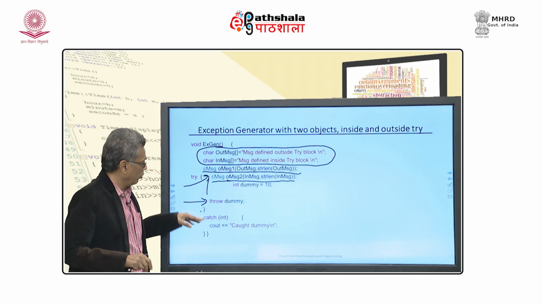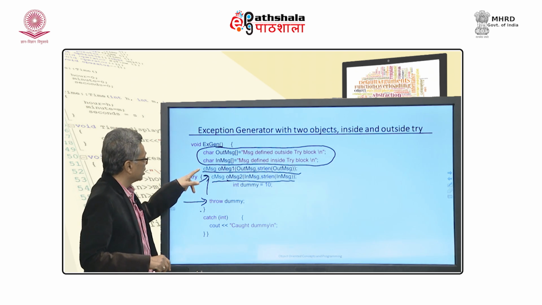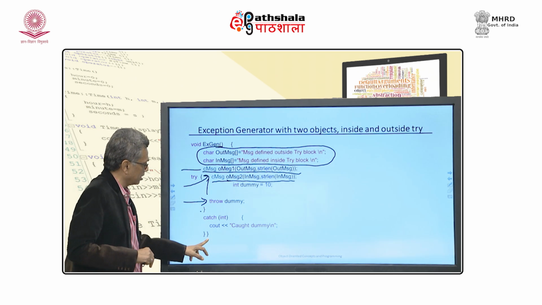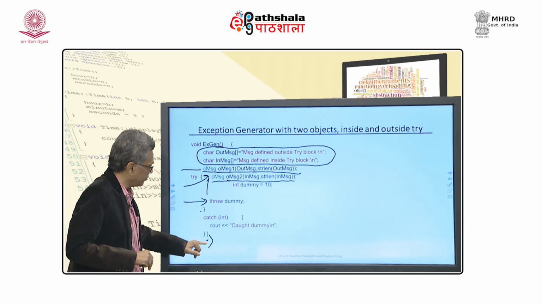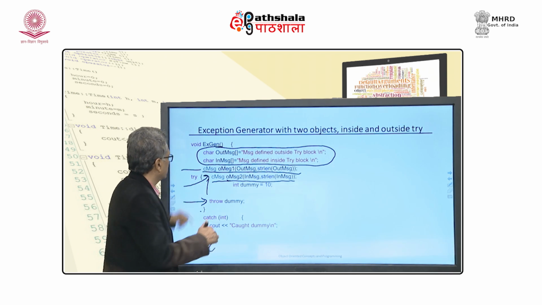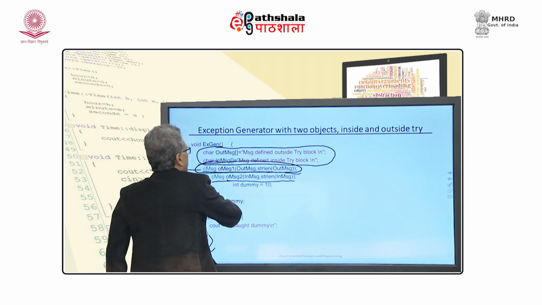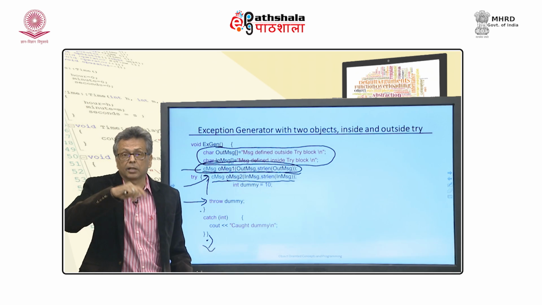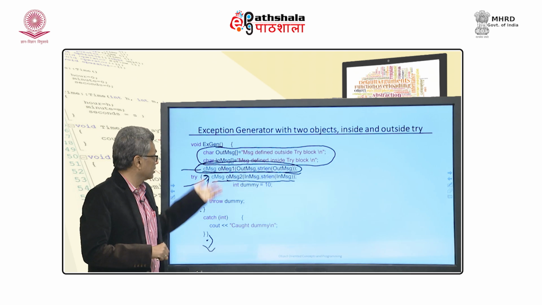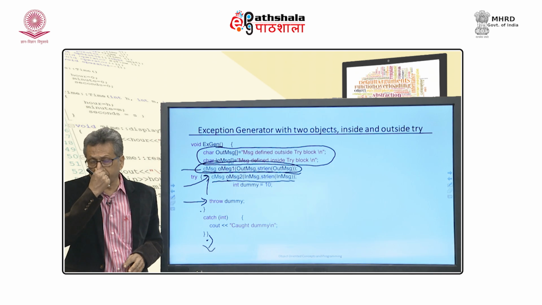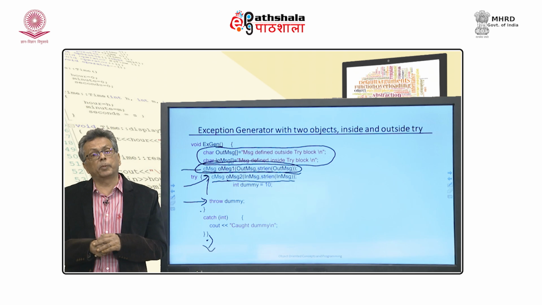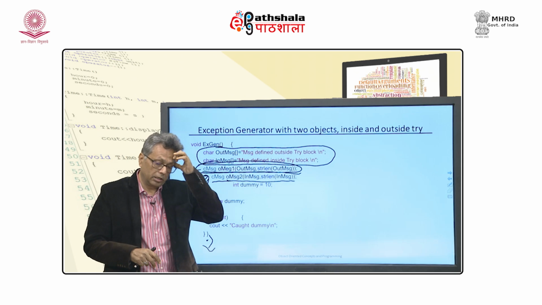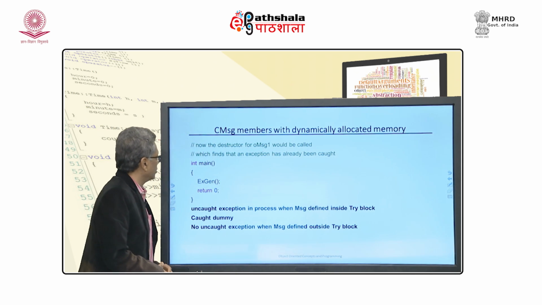Okay. When you come out of try, your exception generation function also gets over. When you come out of that function, this particular object will be destroyed, and message 1 will be destroyed after the exception generation function gets over, and at that point of time there is no exception being handled. Okay. So, it will be the other case. Now, when you run, you will get the response exactly in that fashion.